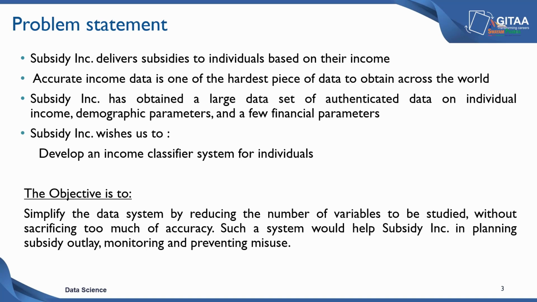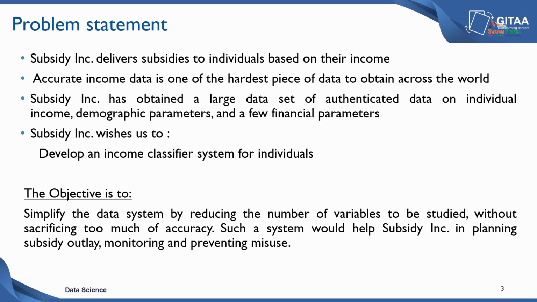The main objective of this case study is to simplify the data system by reducing the number of variables to be studied without sacrificing too much accuracy. As you know, the data collection process plays a major role in data science, because there's a cost associated with each data collection process.